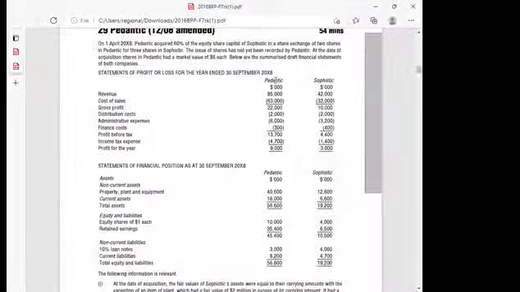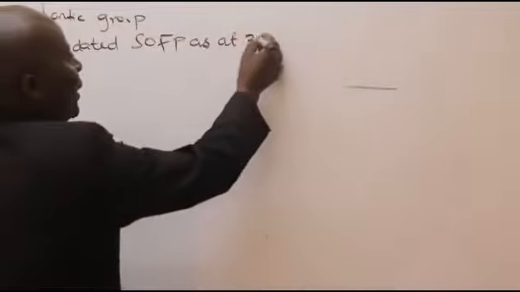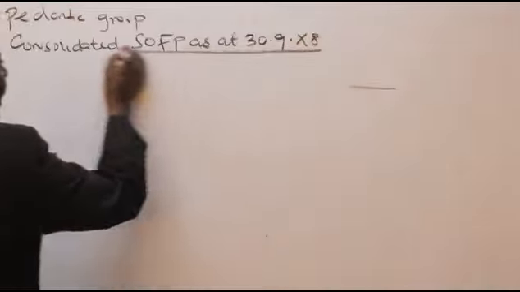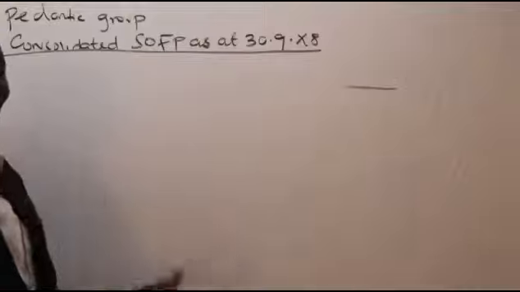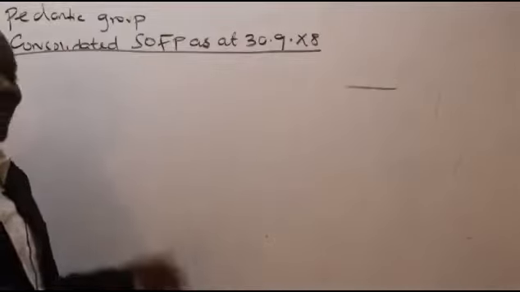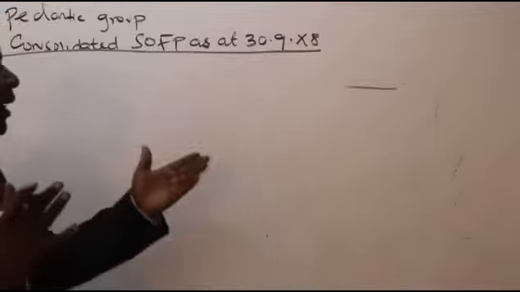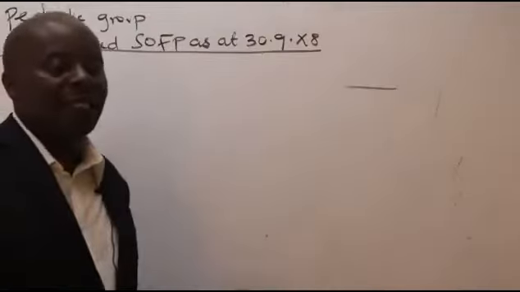You can see the statement date here as of 30th September X8, like that. You underline it. And then you start as usual with assets. This is an easy thing. If you cannot understand this and apply this concept in the next 2-3 years at your workplace, then I'll say you have a problem, because this is the easiest topic.